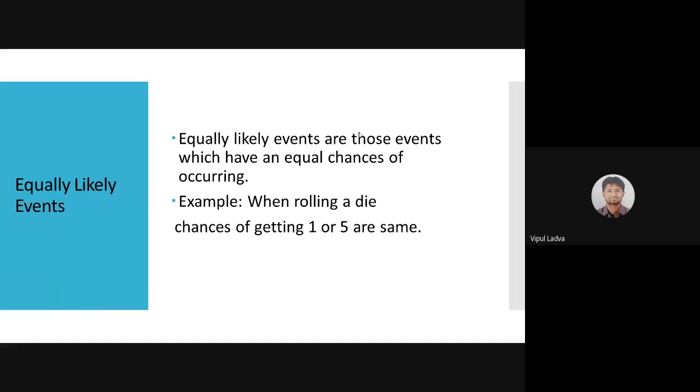If I'm rolling a die, chances of getting 1, 2, 3, or 6, all are equal. All those probabilities will be 1 by 6. So all such events whose chances of occurrence are equal, such events are known as equally likely events.